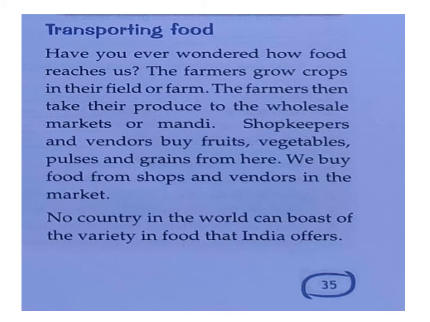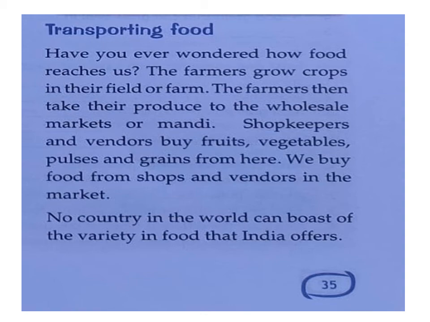In this way we saw animal products also. The people who are doing animal husbandry or farming animals, rearing animals like apiculture, cattle farming and poultry farming, sell their things in the mandi. From the mandi, people purchase and supply to the shopkeeper, and from the shops we purchase and bring to our home. This is the journey of food. Hope all of you understood.